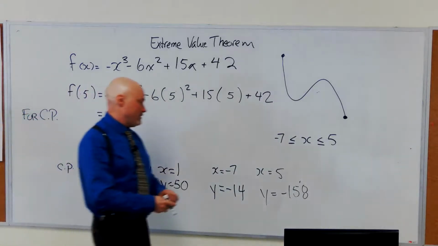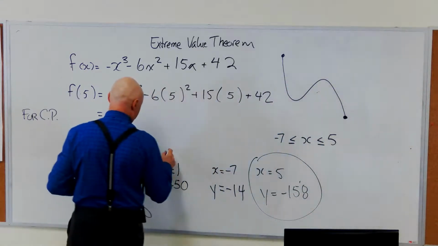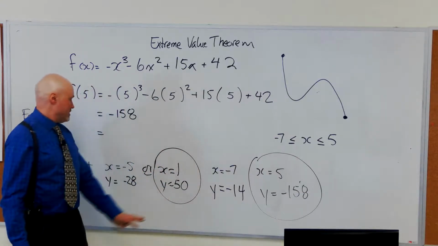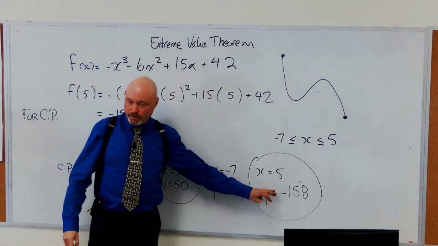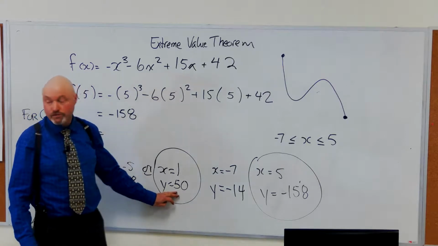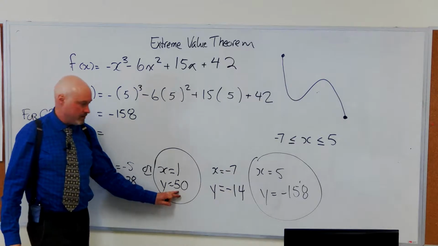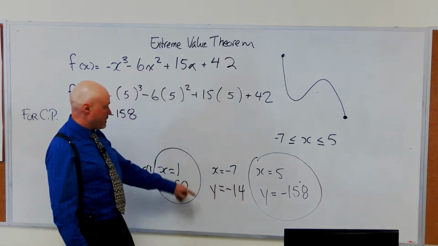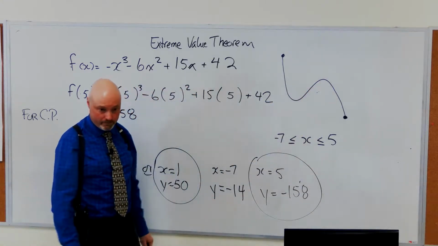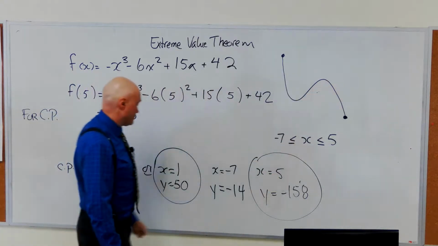So our absolute minimum here happens when x is 5 and y is negative 158. And our absolute maximum happens here. In other words, these are the two extremes, okay? So one of them is at the left boundary point where the derivative did not exist because it's a boundary point. One of them is right in the middle at a turning point, okay? So the global minimum is right here. This one is probably a maximum, right? But I don't care, it's not the big winner. But it is an extreme value nonetheless because it's a local maximum, okay?